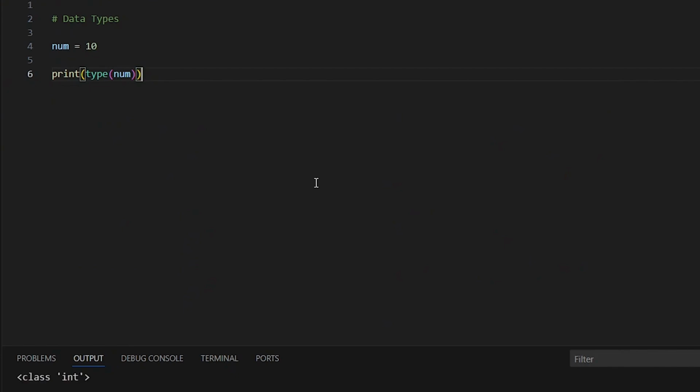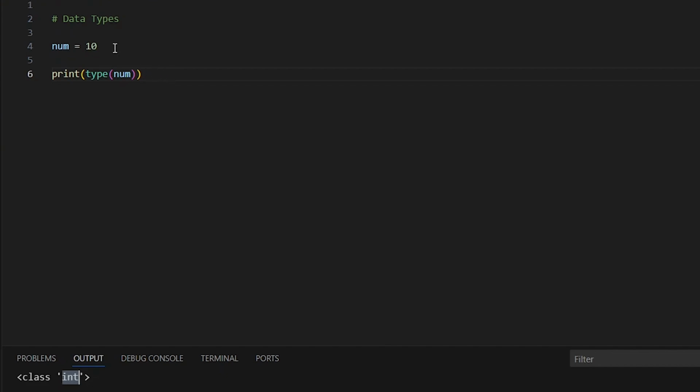So from the output, you can see class int. This means integer. So this number is an integer. When we get to object-oriented programming, we're going to learn about classes. But for now, one thing you should know is that in Python, everything is object. So when we get to object-oriented programming, we'll learn about classes, which happens to be the blueprint of object. But for now, what you should know is that whenever you see int, it means the type of data or the type of object or the type of value in question.